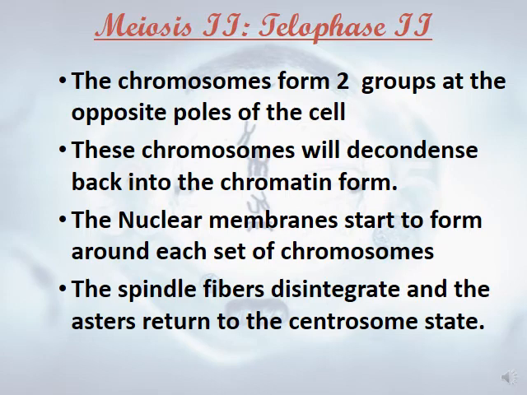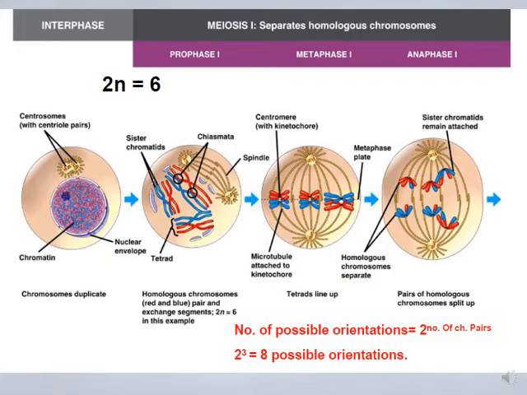So the chromosomes form two groups at the opposite poles of the cell. These chromosomes will decondense back into chromatin and form nuclear membranes. This starts to form around each set of chromosomes, and the spindle fibers disintegrate, and the asters return to the centrosome state. Here the figure showing interphase.